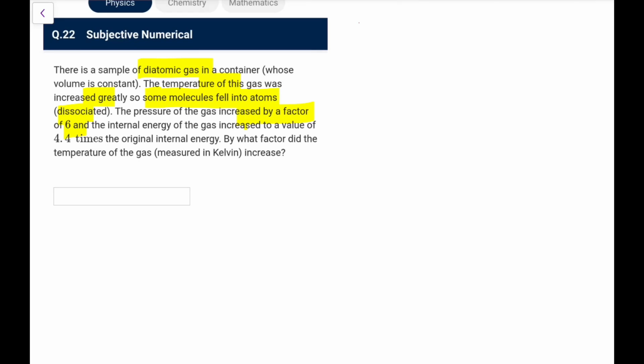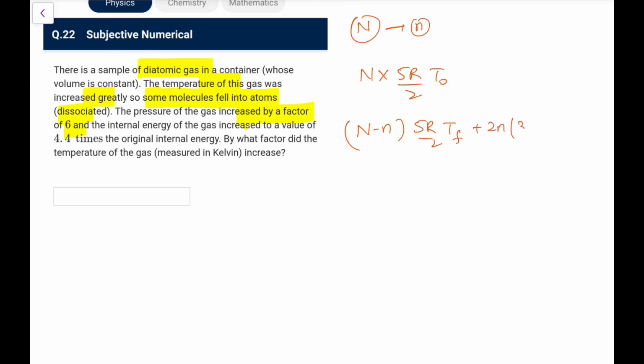So first of all, let's say this was n moles, out of which let's say small n dissociated. So initial energy was n into 5R by 2 into T naught. Final energy would be (n minus small n) into 5R by 2 T final plus 2 small n into 3R by 2, because they are mono now, T final. And this is given as 4.4 times of this. So this is my first equation that I can make out on the basis of internal energy.